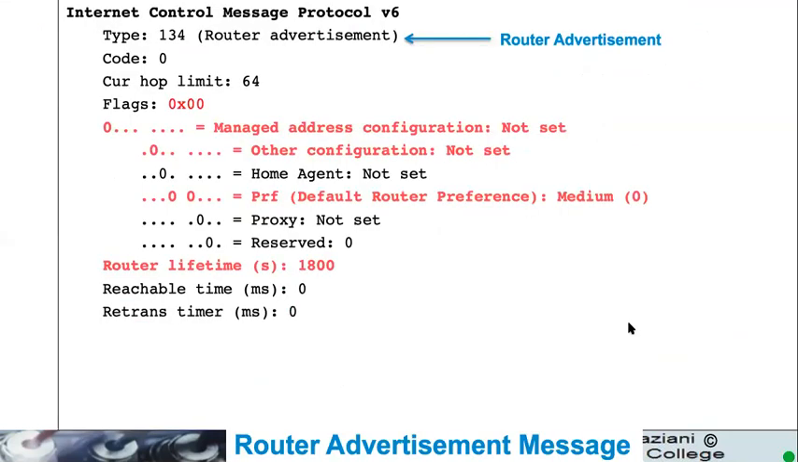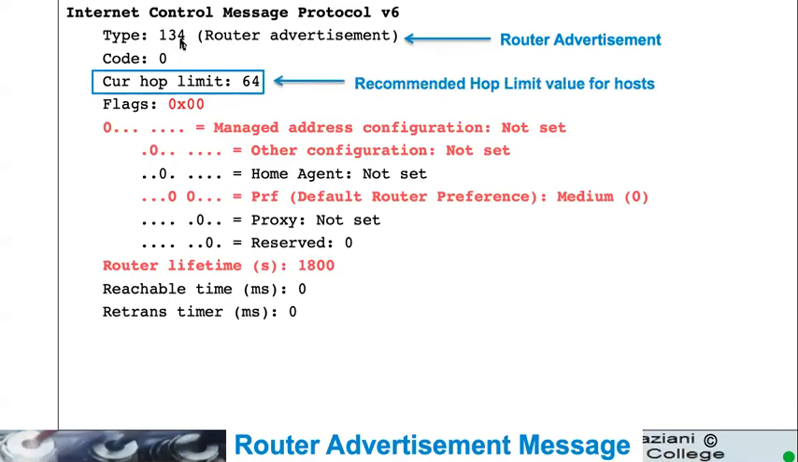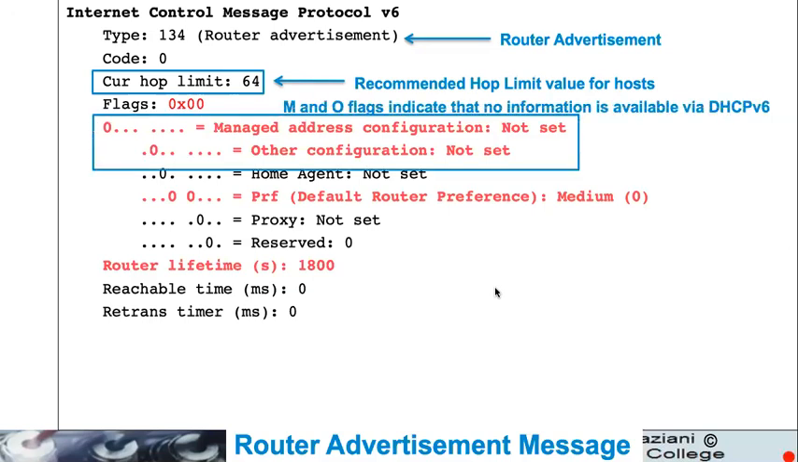So looking at the ICMPv6 message, we see that it is a router advertisement, type 134. Here is the hop limit, the recommended hop limit value. So it's telling hosts to set the hop limit in their IPv6 headers to the recommended 64. We can see the M and O flags are set to 0 by default. Okay.